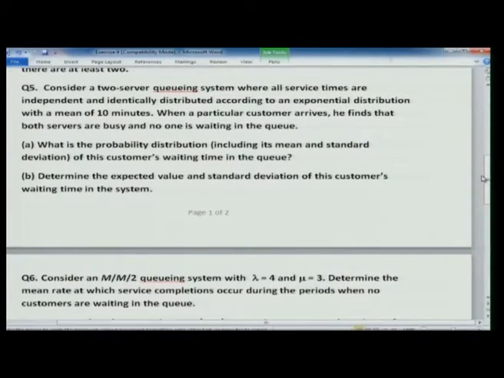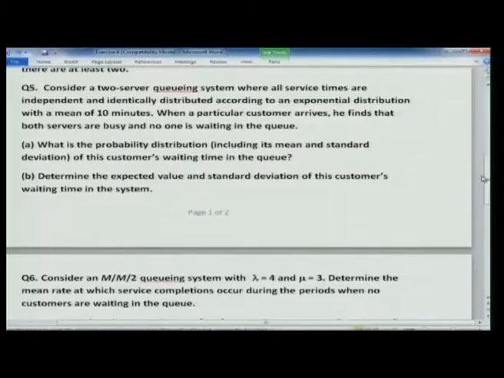Since the 2 servers are busy, any one of them can get serviced and then his turn will come. So, his waiting time is till one of the services gets completed. His waiting time in the queue is over the moment one of the services is completed.